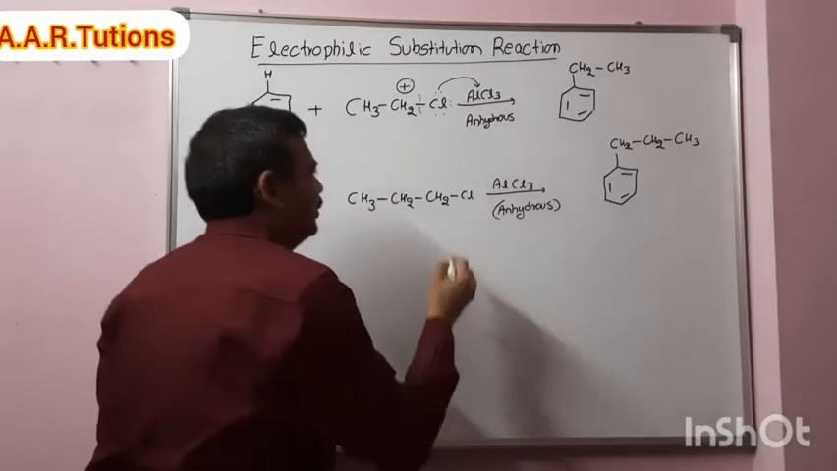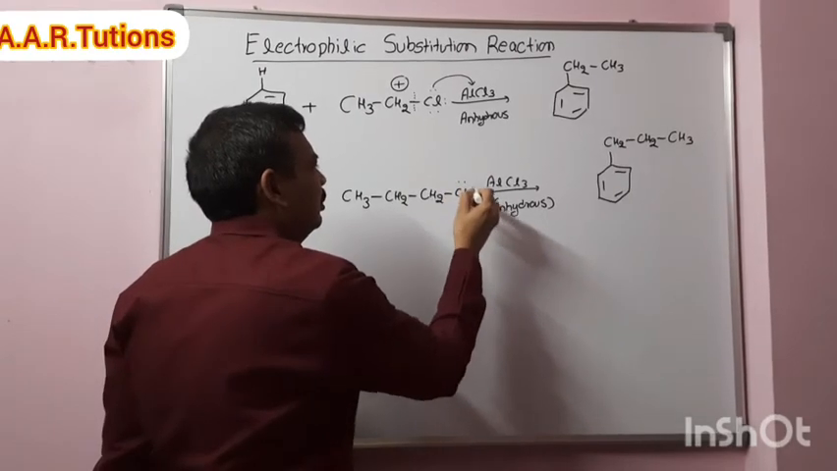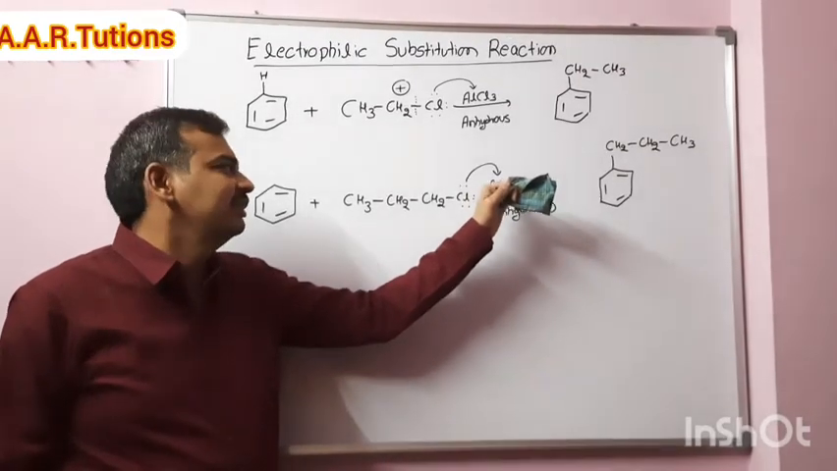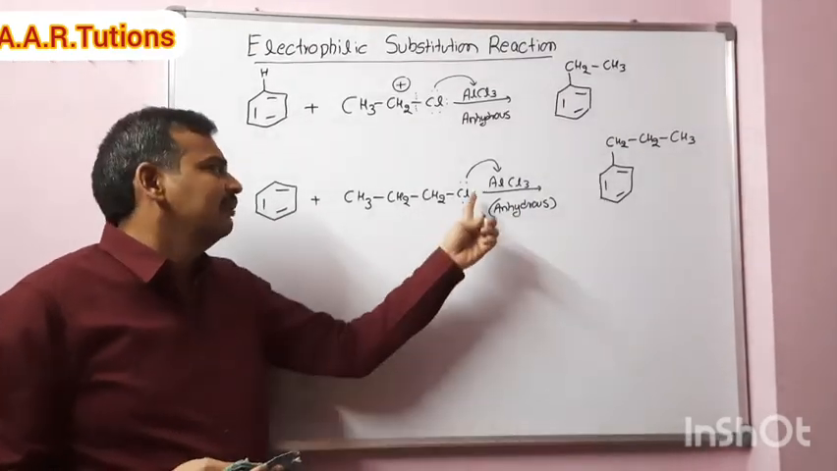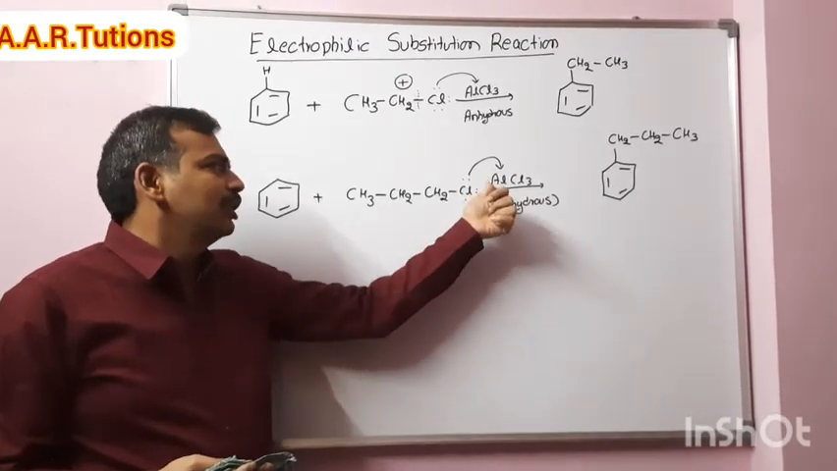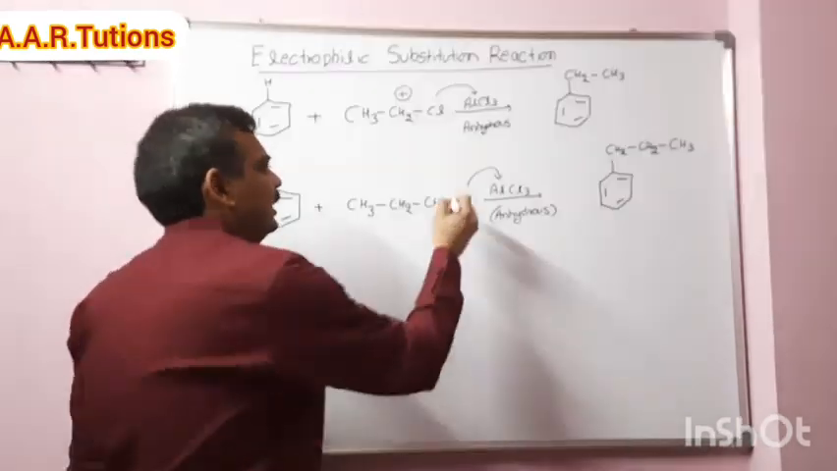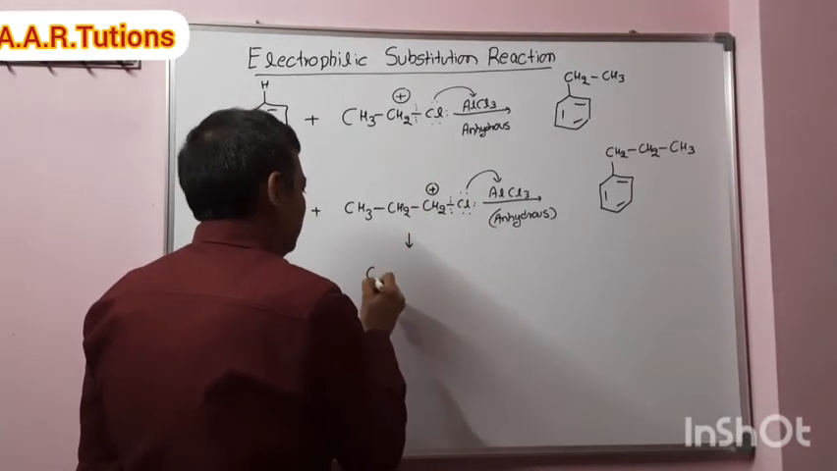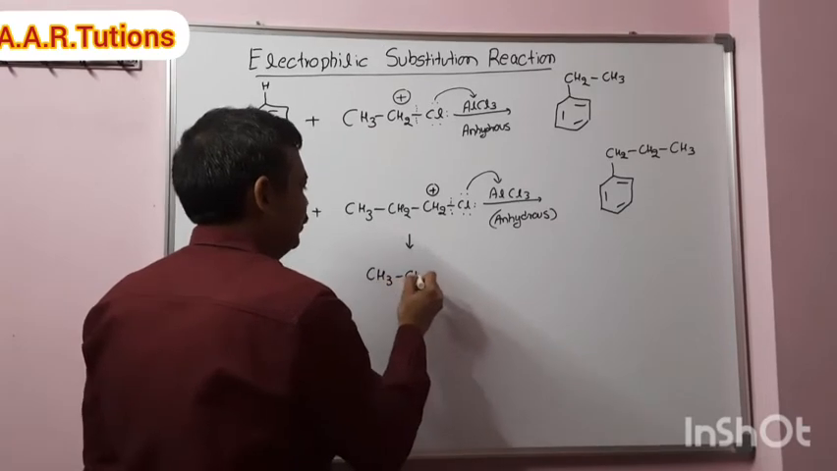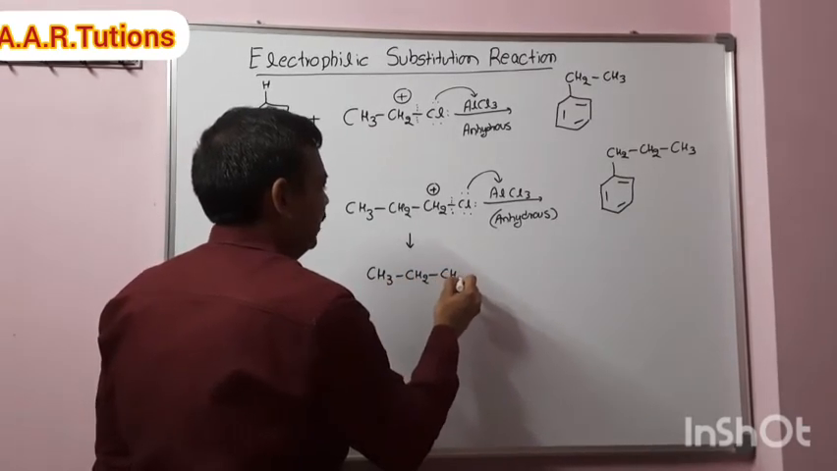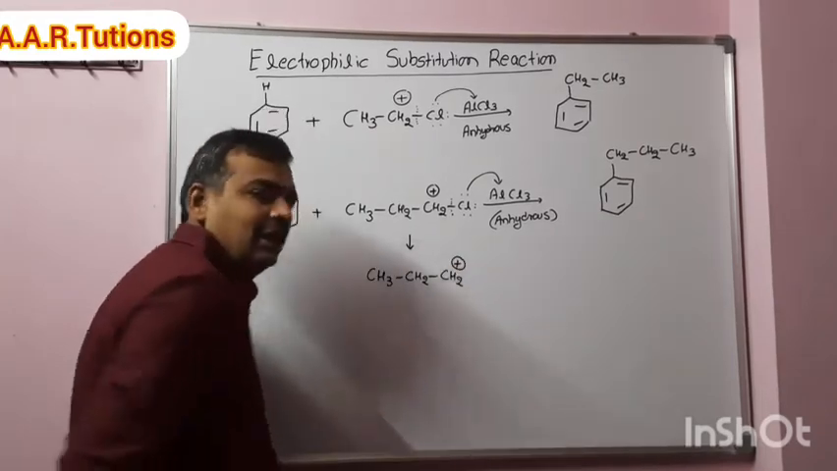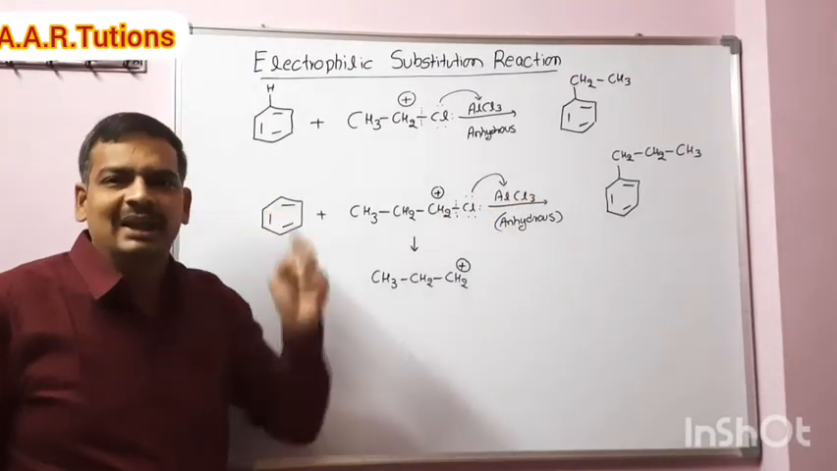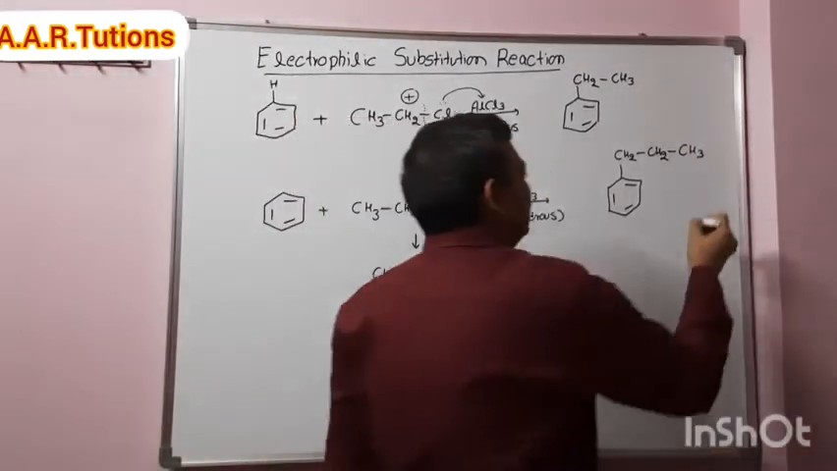Why? Because what is happening here? Initially there is no doubt. A lone pair of electrons on chlorine forms a coordinate complex with AlCl3. After that, there is a weak bond between these two, then this bond becomes strong, then this bond undergoes cleavage, and we get a positive charge here. So what is the electrophile here? CH3CH2CH2 plus. This is the electrophile, there is no doubt. After that, this electrophile will attack benzene to give that compound. But this is the wrong answer.